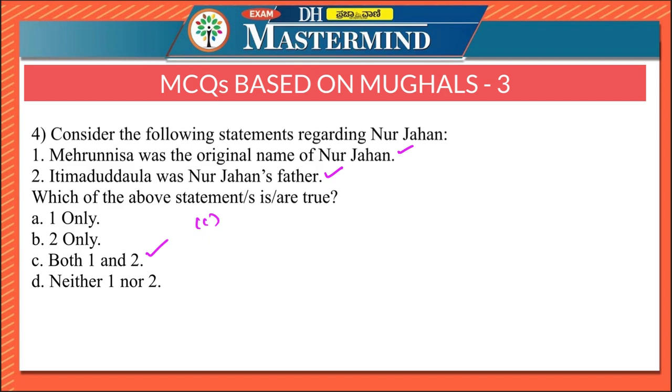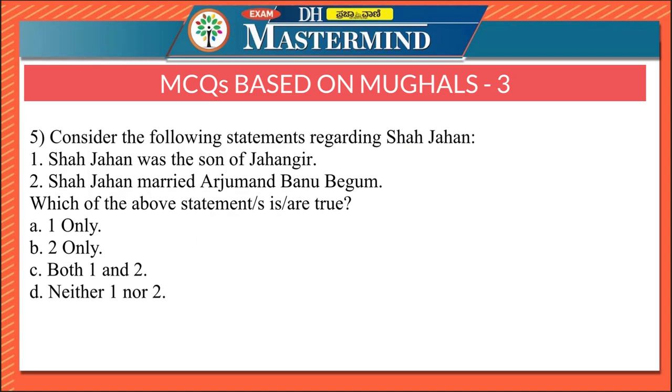In 1611, Jahangir married Meherun-Nisa, who was also known as Nur Jahan. So, Nur Jahan was the wife of Jahangir and her original name was Meherun-Nisa. She was the daughter of Itimadud-Dawla. Consider the fifth question now.